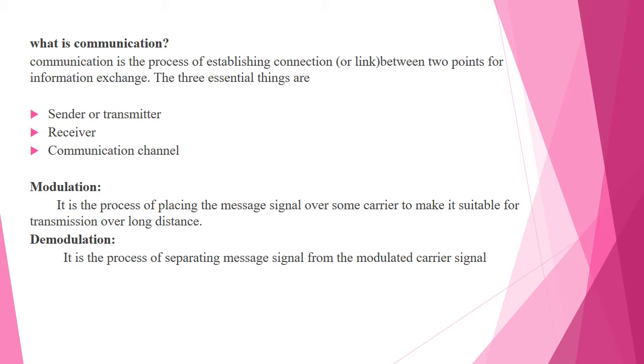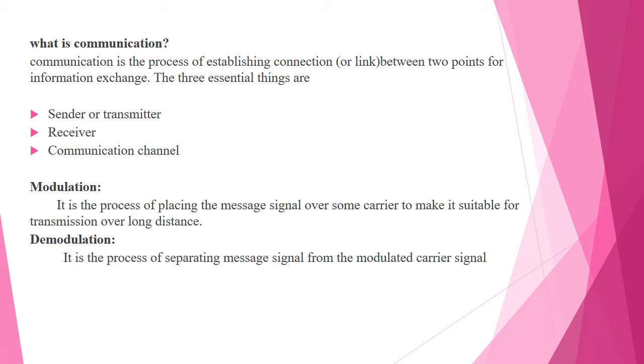I am sending a message to my friend, and my friend is the receiver. In between myself and my friend there is a communication channel. We send messages through mobile, or a letter or anything else. That portion in between is known as the communication channel.